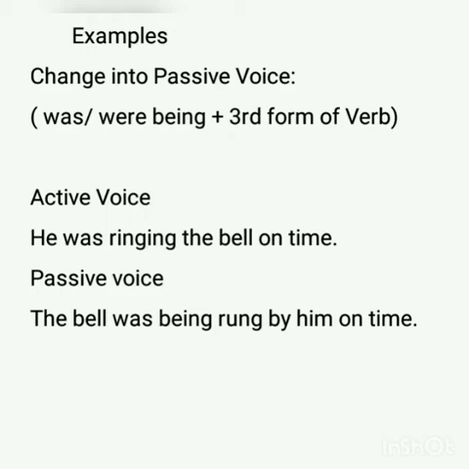When we change into passive voice, we need to start with the object, take down the bell, and since it is a singular noun, we should use was, followed by being, and the third form of ring is rung, R-U-N-G, rung. And after this, we should use the preposition by and take down the subject he, which will change into the objective form, that is him, followed by on time. The bell was being rung by him on time.